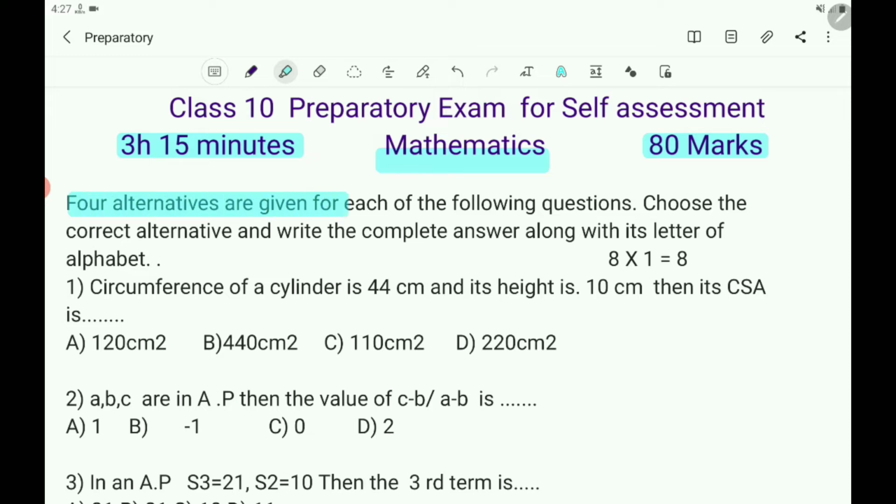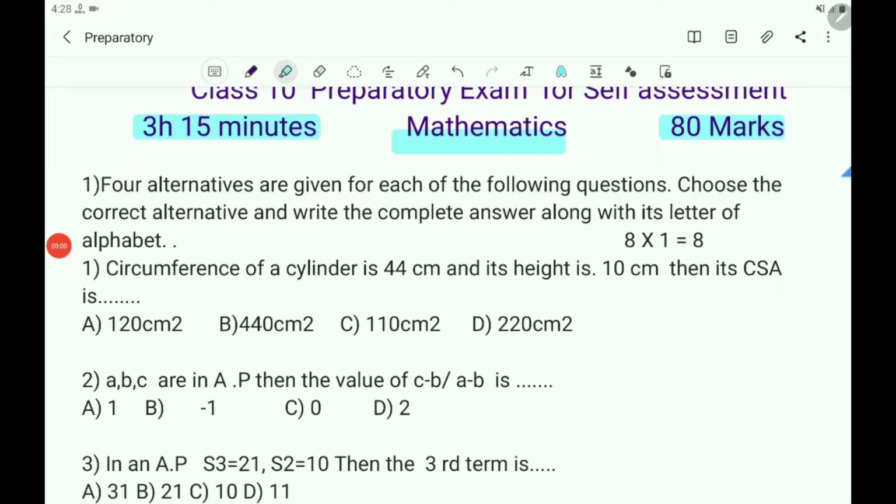Four alternatives are given for each of the following questions. Choose the correct alternative and write the complete answer along with its letter of alphabet.